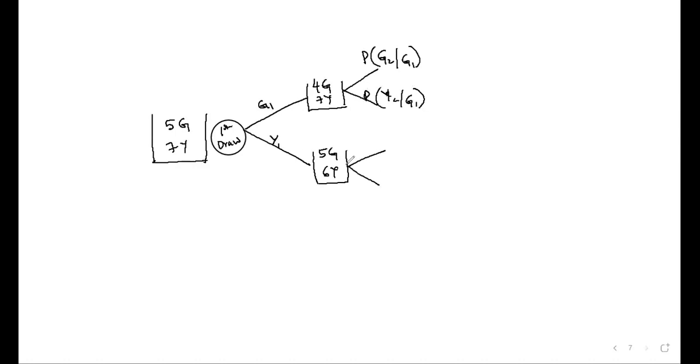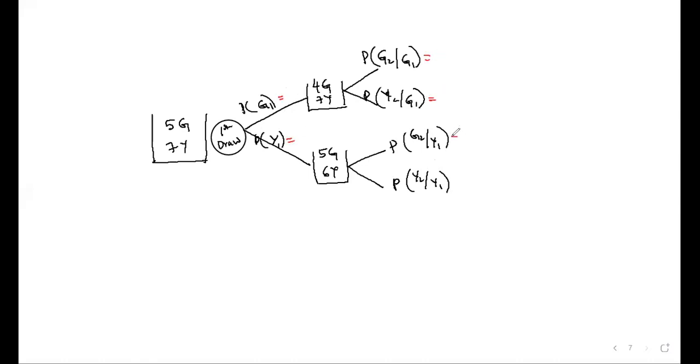What will you write for this one? Tell me, what should I write here inside the bracket? G2 given Y1, and this is the probability of Y2 given Y1. Now fill up the probabilities. P of G1 you have to fill up, P of Y1 you have to fill up. Can you fill it up?